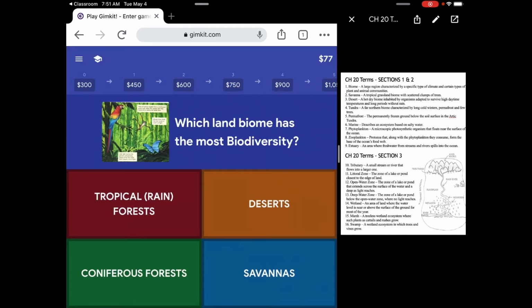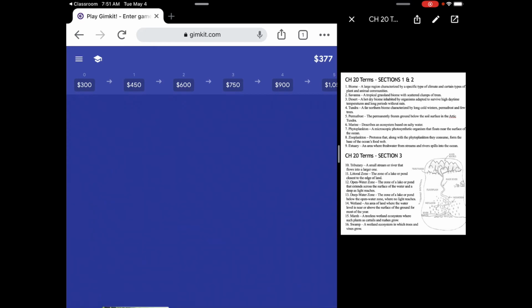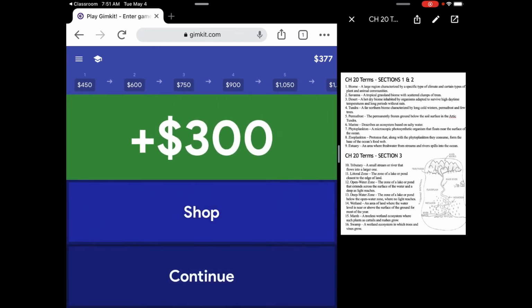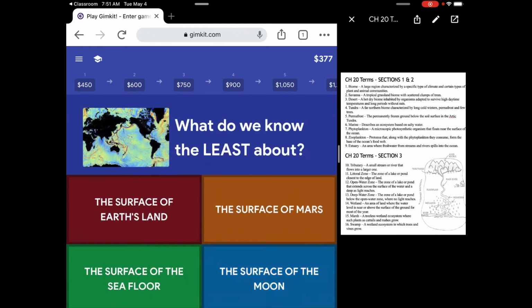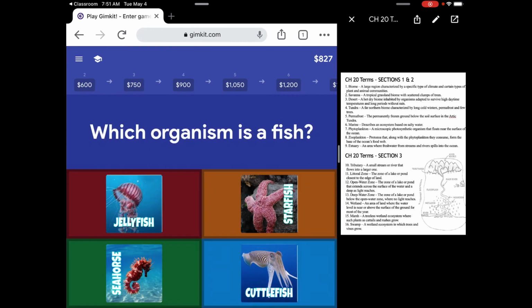Most biodiversity, what's that a picture of? That is a tropical rainforest. Now I'm getting $300 a question. And that is much better. And you can see how quickly my streak goes up, 150 each time. Continue. We know the least about what that is a picture of, the surface of the seafloor. Continue. Which organism is a fish? The one that's not named a fish, the seahorse.